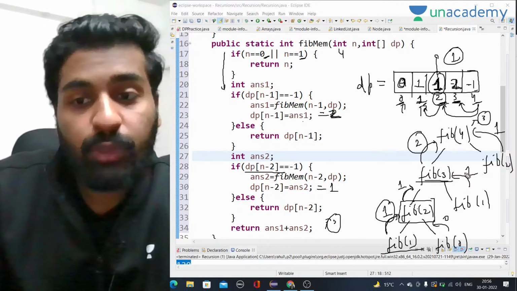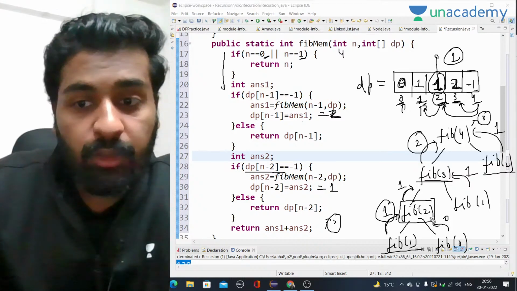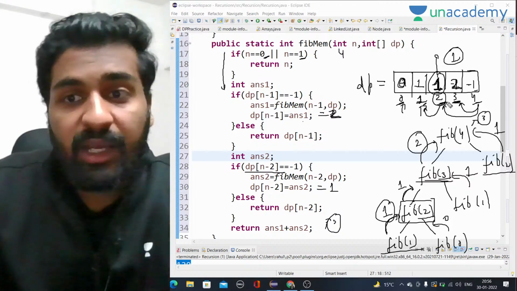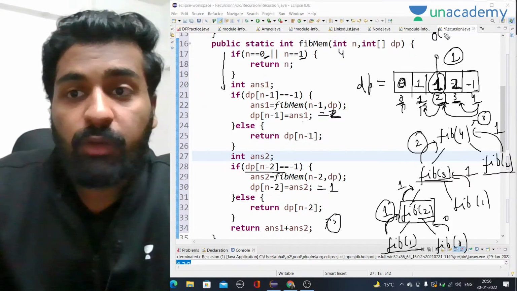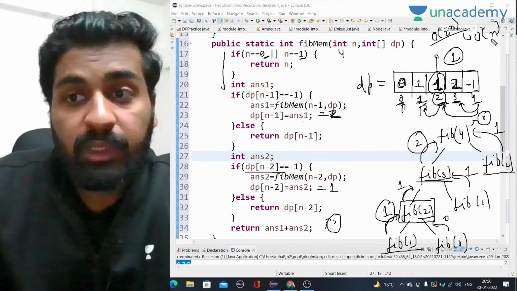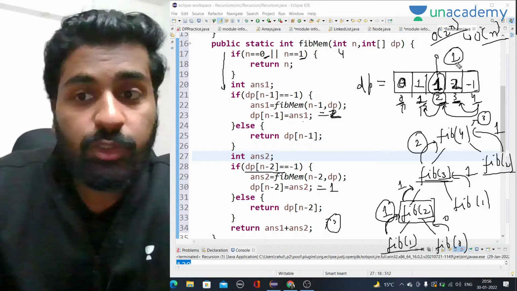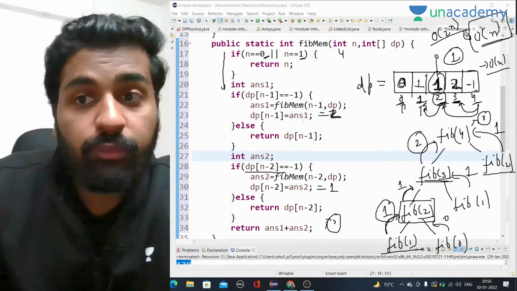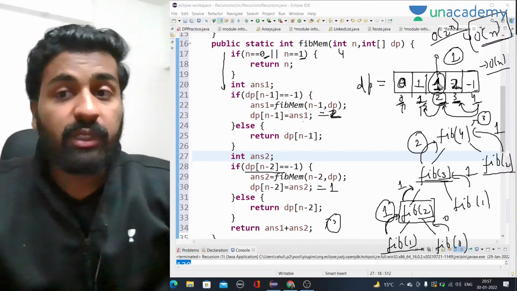And talking about the time complexity, you can see that on any call, for fib of 2 and fib of 3, we will only call once. Whenever we are calling, if the answer is already stored, we will get it. So we have reduced the time complexity to a greater extent. It was big O of 2 to the power n before. Now it is big O of n only. Why? Because we only call recursion when the value is not stored in this DP array. Space complexity has also increased to big O of n, but the time complexity is decreased from big O of 2 to the power n to big O of n. This is how DP helps.